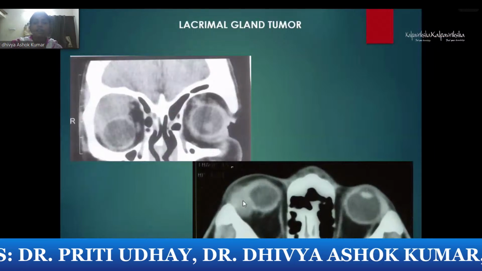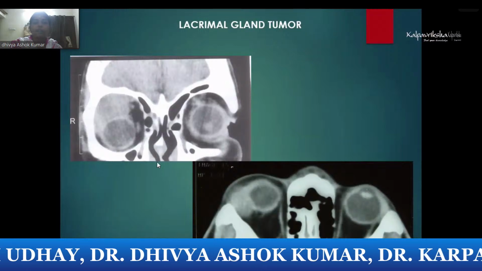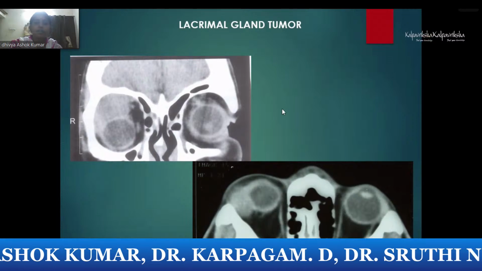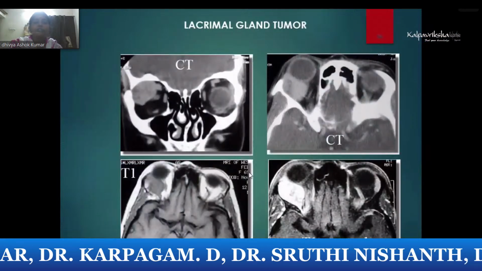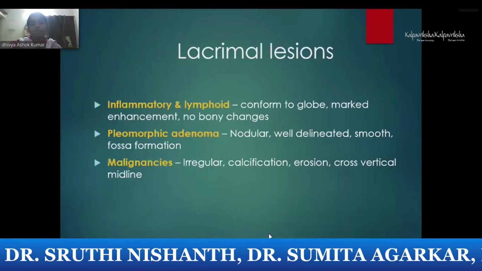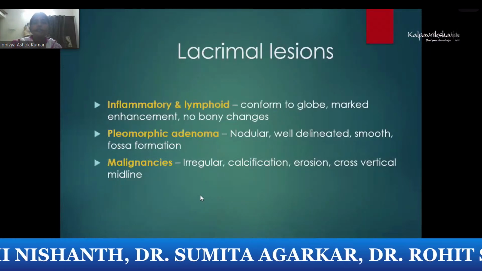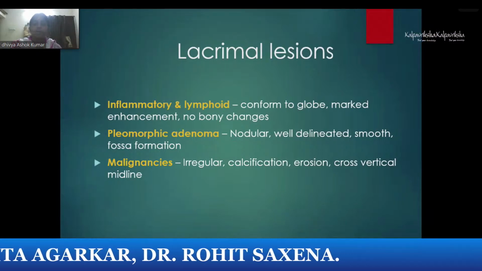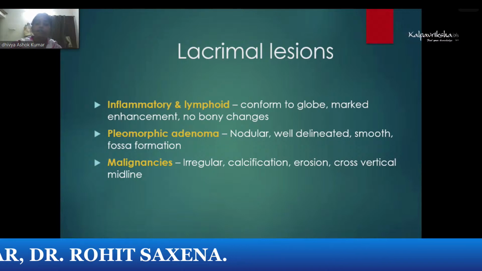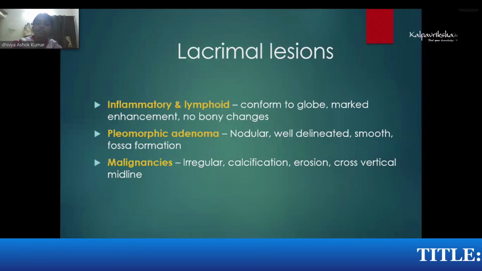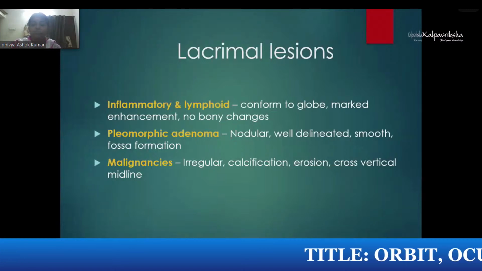See, this is a tumor of the lacrimal gland, which is pushing the globe medially and down, and there is a mild fossa formation. So if it is painless and non-infiltrative, then it could be a pleomorphic adenoma. An infiltrative or lymphoid lesion can be there with no bony changes in the lacrimal gland. Pleomorphic adenoma can have a smooth, well-defined fossa formation. Malignancies can have an irregular surface, calcification, erosion, and can cross the midline.